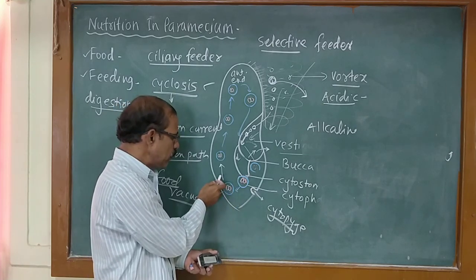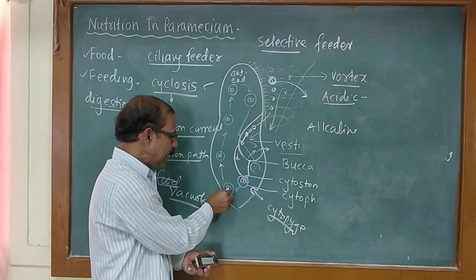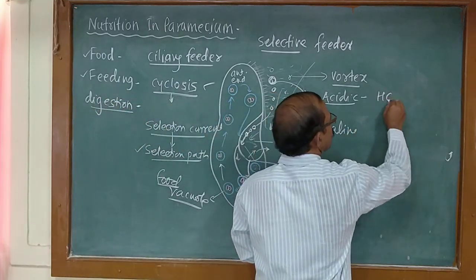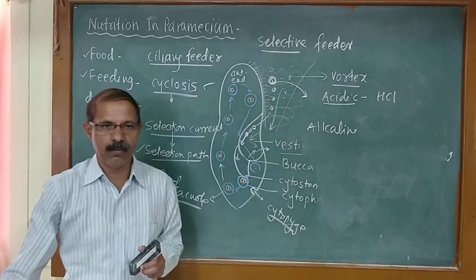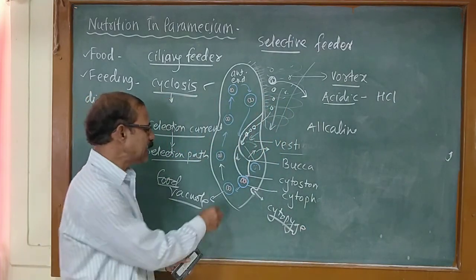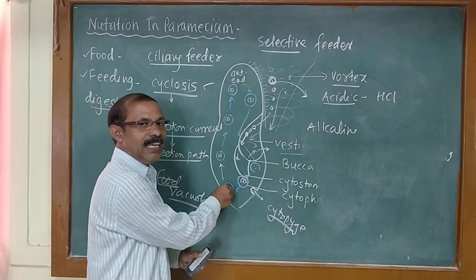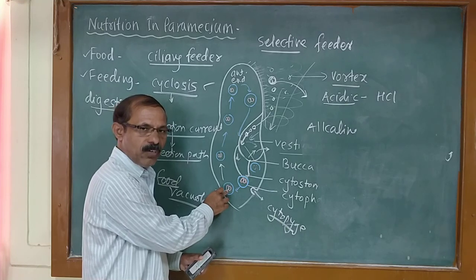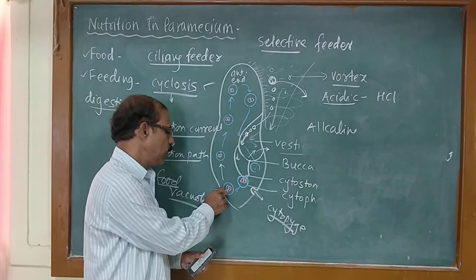So, when the food is at the beginning in the food vacuole, hydrochloric acid is released by the food vacuole. Hydrochloric acid, HCl. What happens? The HCl kills the bacteria. It kills the food particles, because the majority of the food is bacteria.